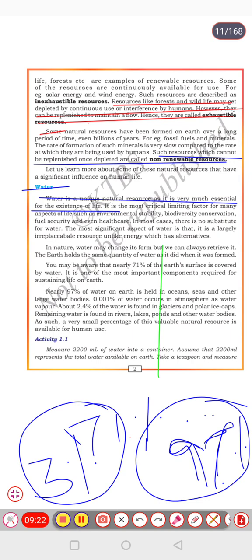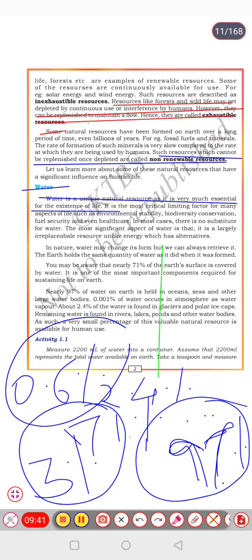Out of these 3 percent, about 2.4 percent of water is found in glaciers and polar ice caps. Only the remaining 0.6 percent of water is found in rivers, lakes, ponds and other water bodies. This is a very small percentage, and this is the only amount we can use. So this is a very valuable natural resource available for us.